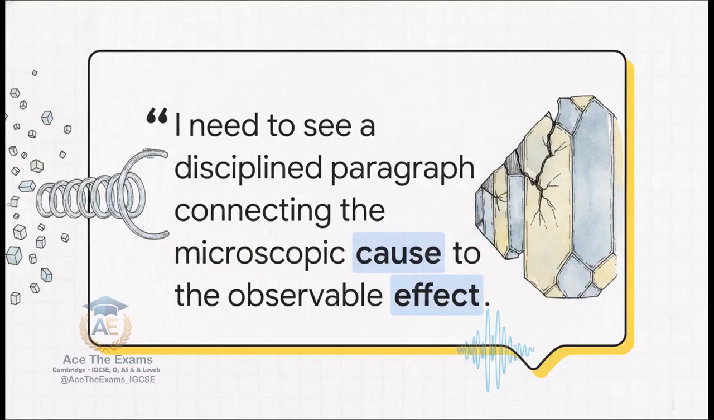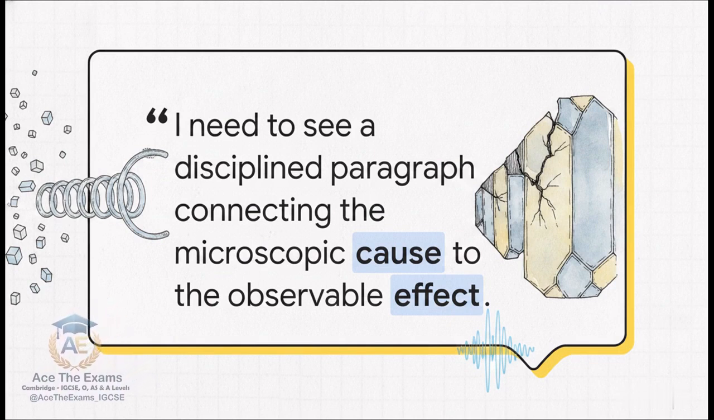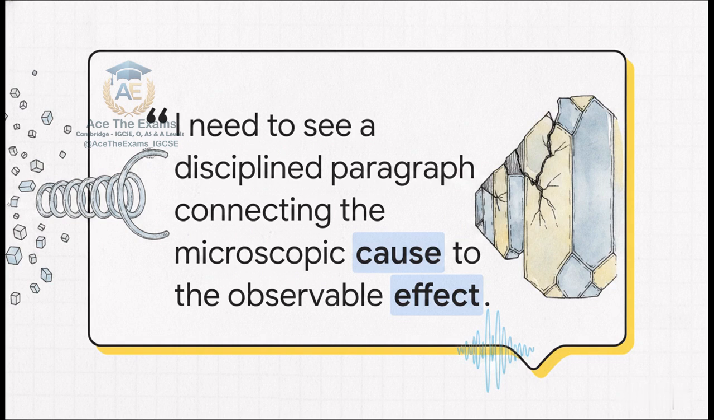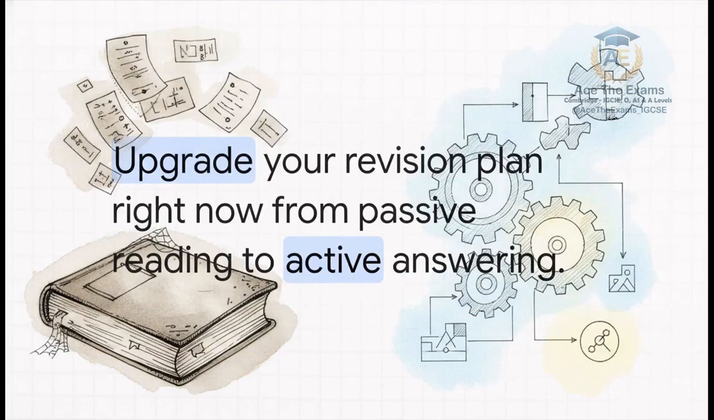What's really fascinating about that mistake is that it reveals a silent expectation examiners have when grading your crystal structure answers. Think of it as the examiner whisper. They aren't looking for a scattered collection of memorized facts, or just randomly dropping keywords. They are looking for a disciplined paragraph connecting a microscopic cause to an observable effect. They want to see that you truly understand how the internal physics dictates the external behavior of the material. If you simply state a correct term without explaining what is physically happening, you are leaving serious marks on the table. So how do we actually fix this?